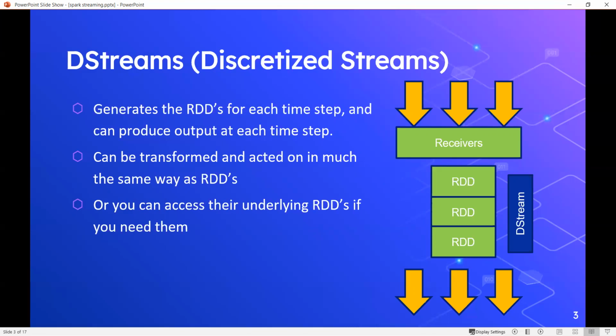Originally the interface was DStream, or discretized streams, and it was based on the old RDD interfaces, as you can see in this slide. Because it was based on RDDs, it was centered around what we call micro batches. As you can see here, the DStream essentially contains several small RDDs, and those are essentially the micro batches, as we are calling them.